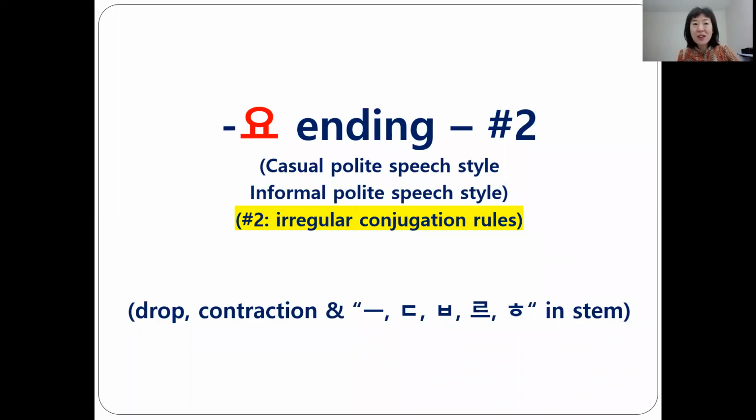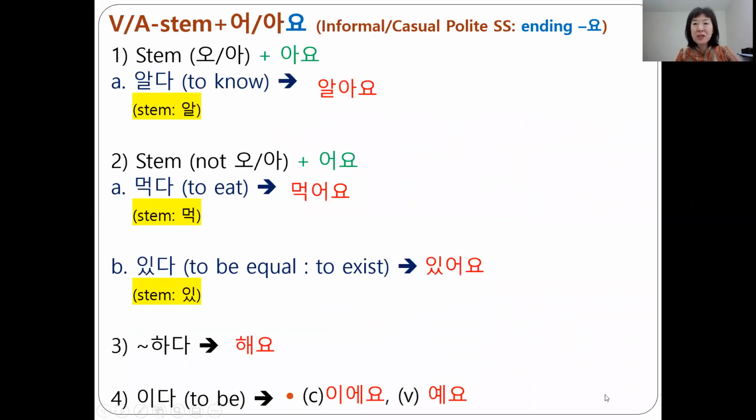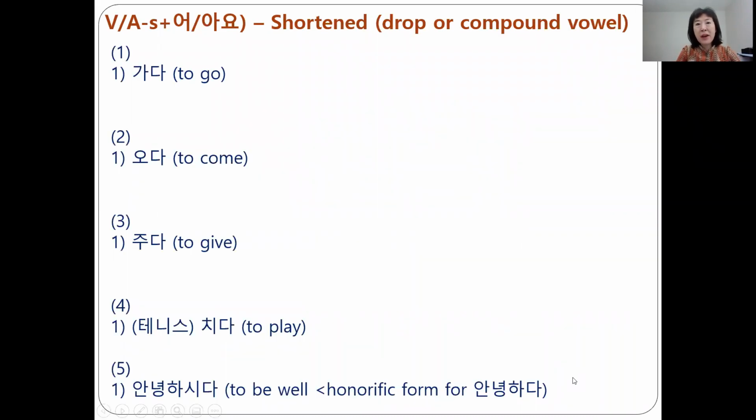Hello guys, I will continue to talk about the 요 ending form. In addition to the regular changes, we have other variations. The first cases are to drop a vowel sound or make some combined vowel sound.